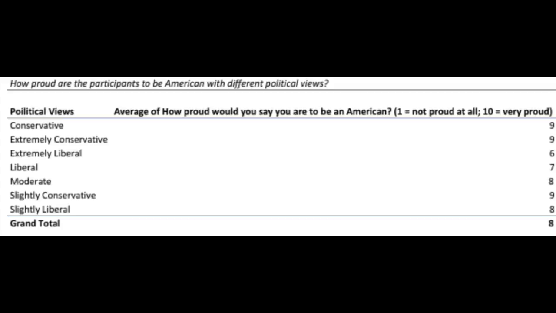And looking now at the liberal or extremely liberal participants of the study, they seem to be less proud to be American. Still proud, still over 5, but just not as proud as their conservative counterparts, with only getting a 6 and a 7 on their proudness scale.